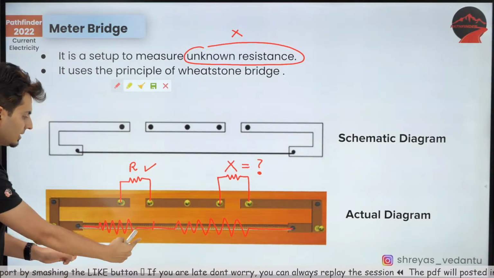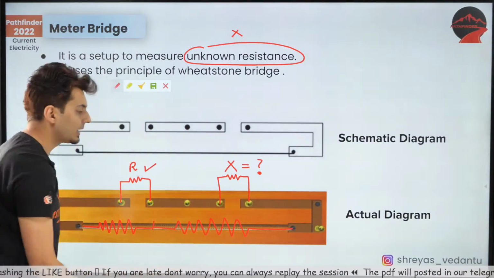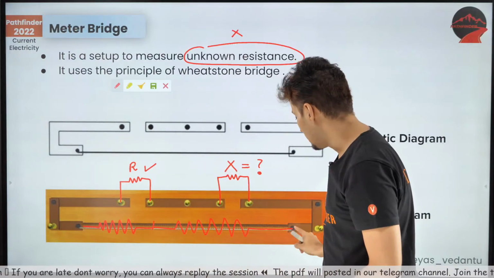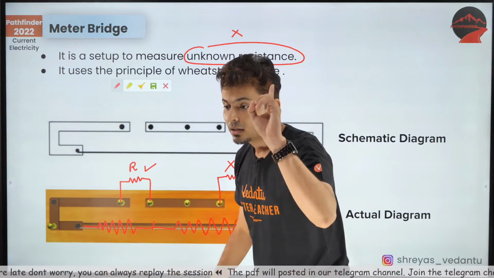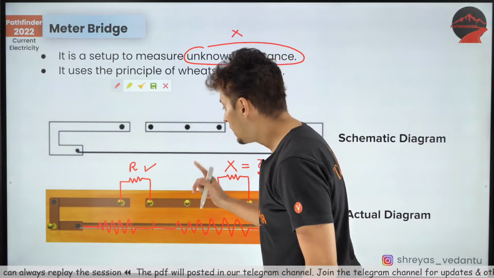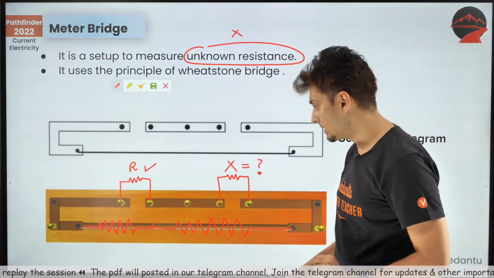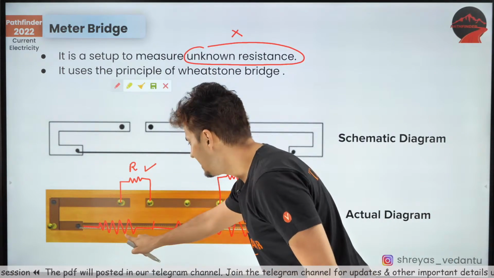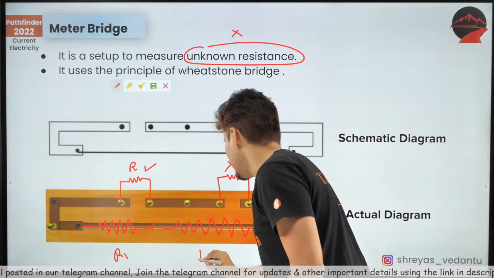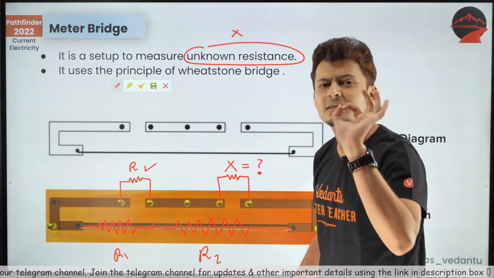I have just mentally divided it into 2 parts because this is a highly resistive wire. Now the whole idea is, guys, if this resistance, let's say I call it R1, and this resistance, let's say I call it R2.